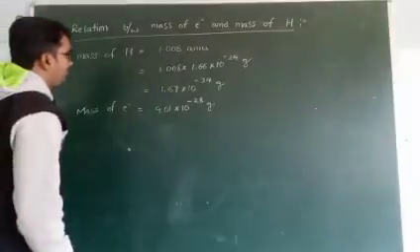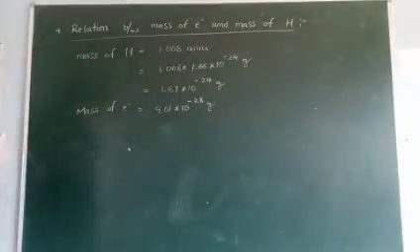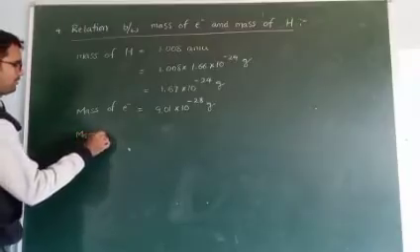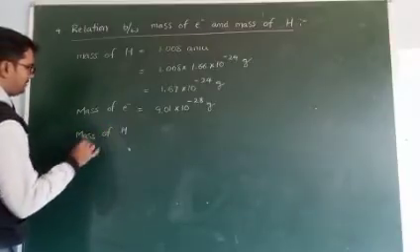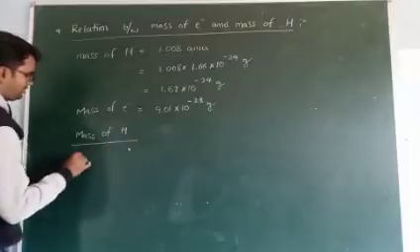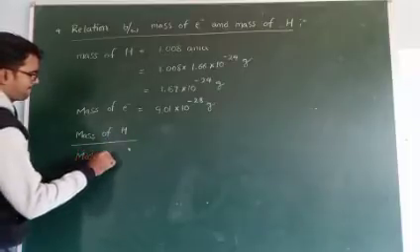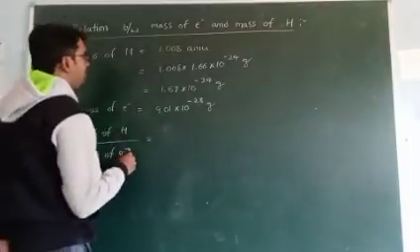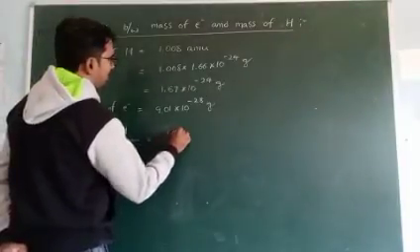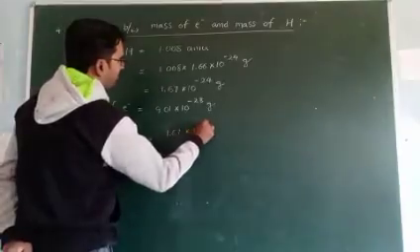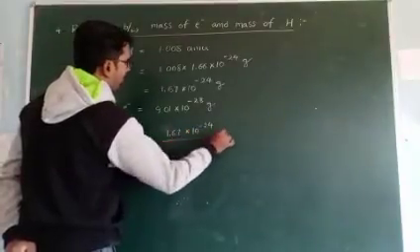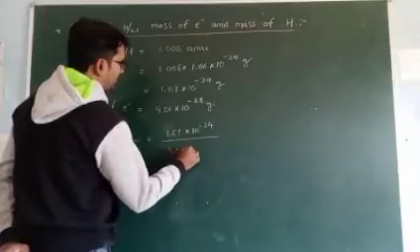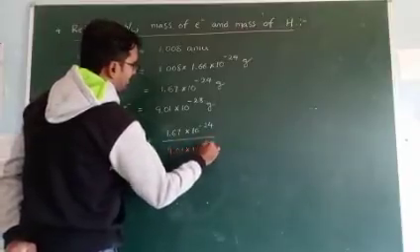Now take the ratio between these two: mass of hydrogen atom by mass of electron. This is equal to 1.67 into 10 to the power of minus 24 by 9.01 into 10 to the power of minus 28.